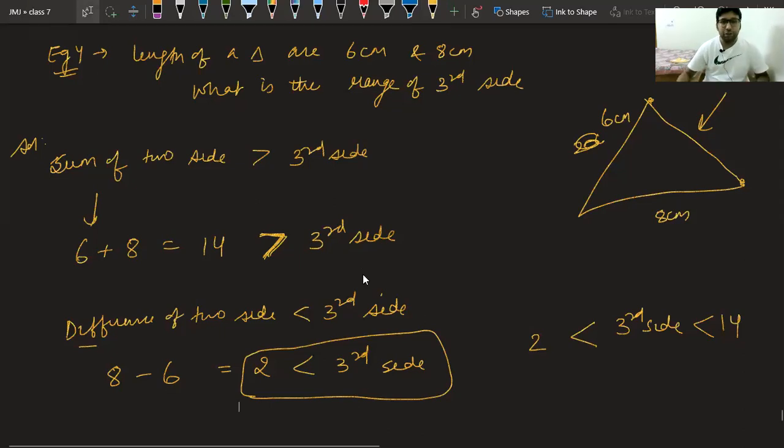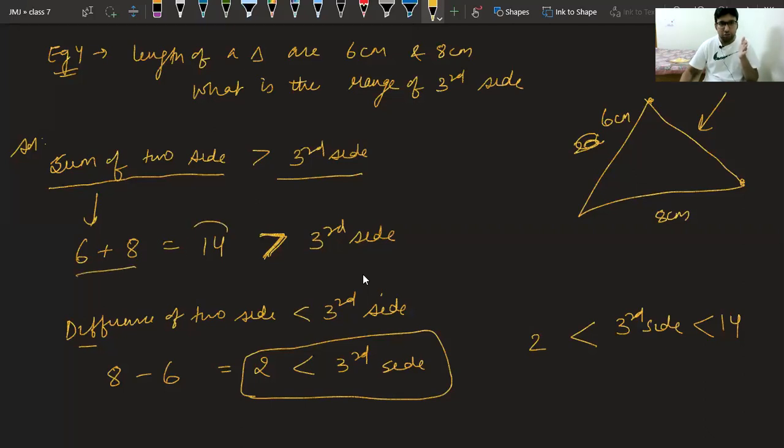See again. We want to find the range of the third side. What we have done, we know the condition: the sum of two sides should be more than the third side, and we have found it is 14.